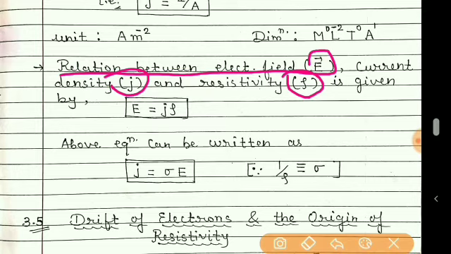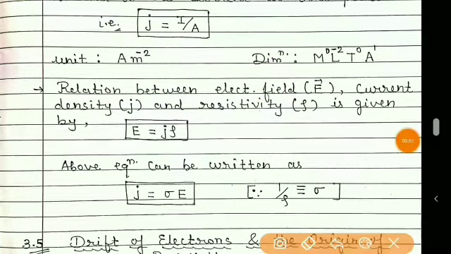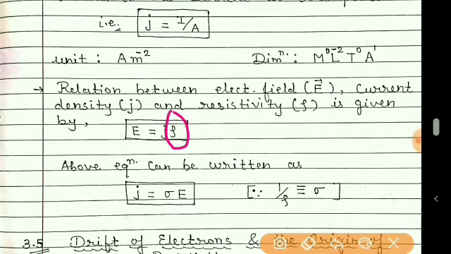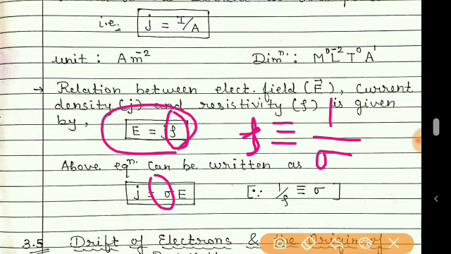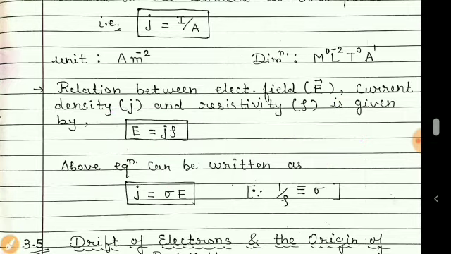Now the relation between these three physical quantities is given by E is equal to rho J. Also students, we know that resistivity rho and conductivity sigma are inversely proportional to each other, and so this equation can be written in another form also.